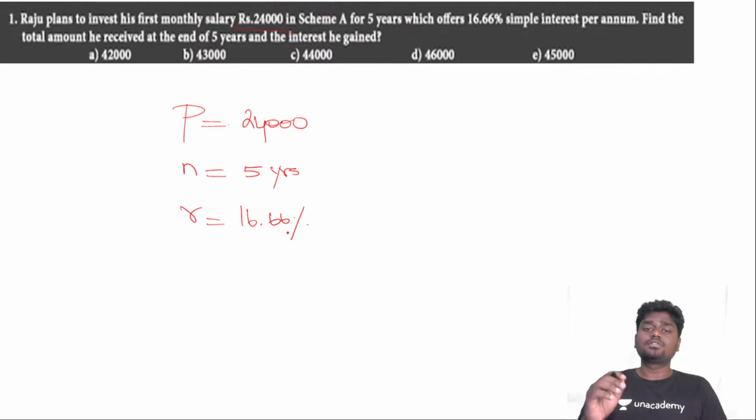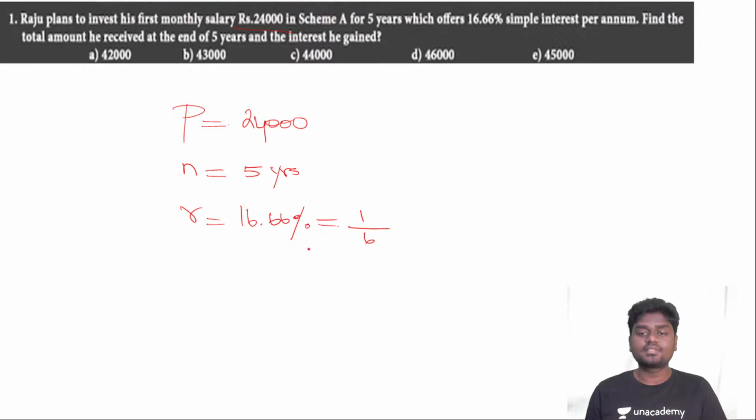So just by looking at the rate of interest here, 16.66% can be written as what in fraction? It can be written as 1/6 in fraction. Yeah, this we know already, if you have done the percentage topic already, right? So you need to find the total amount that he received at the end of 5 years and the interest he gained. What is the interest he gained? Come on, guys, try to do this.